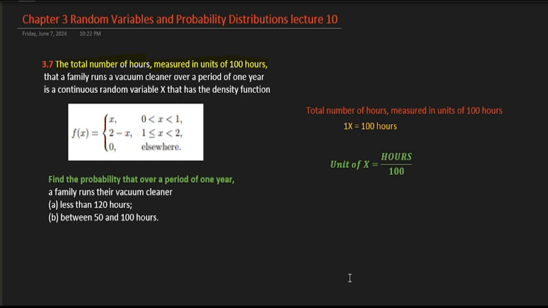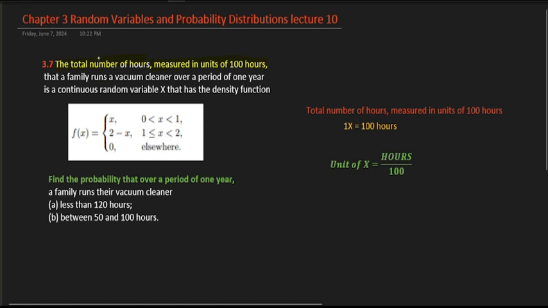So, to be a continuous random variable X that has a density function given by, you can see here, find the probability that over a period of 1 year a family runs their vacuum cleaner: in part A, less than 120 hours; in part B, between 50 and 100 hours.